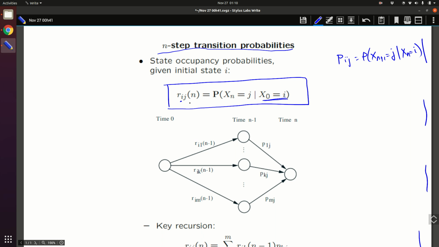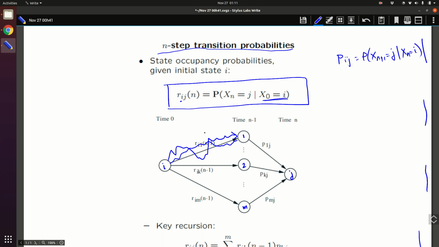This has a very neat recursive structure. This is the state i. You can talk about the probability that you reach some state 1 to m in n minus 1 steps, and from that state you reach j in one step. From i to that intermediate state in n minus 1 steps there are multiple ways you can go, so you can account for all of these probabilities.